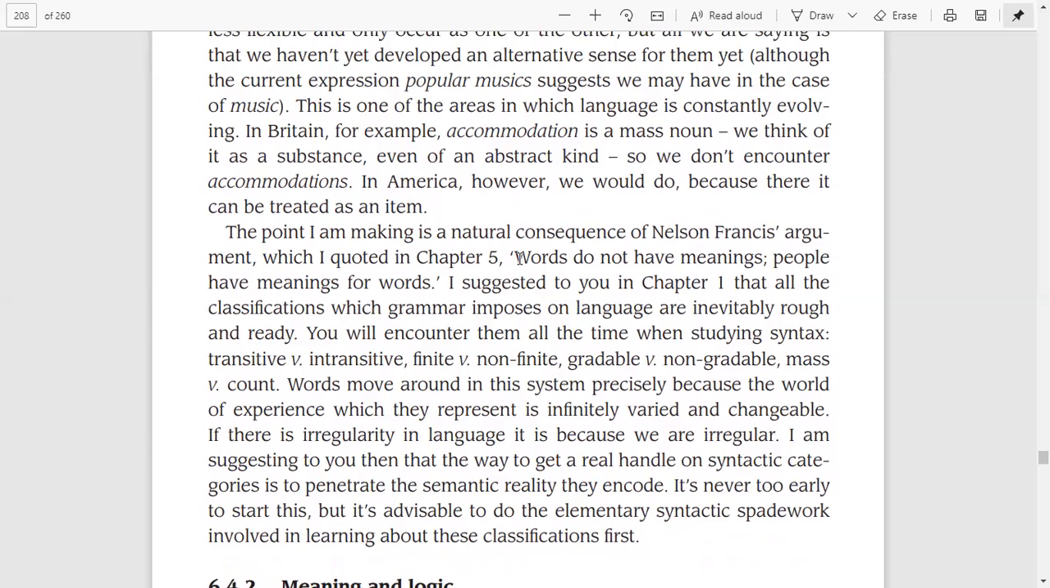This is the point that the author wants to show here. Words do not have meaning. People have meanings of words. So it is the people who design the meanings for words. I suggested to you in chapter 1 that all the classifications which grammar imposes on language are inevitably rough and ready. You will encounter them all the time when studying syntax: transitive with intransitive, finite with non-finite, gradable with non-gradable, mass with count noun. Words move around in this system precisely because the world of experience which they represent is infinitely varied and changeable.